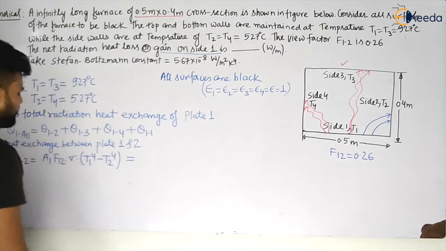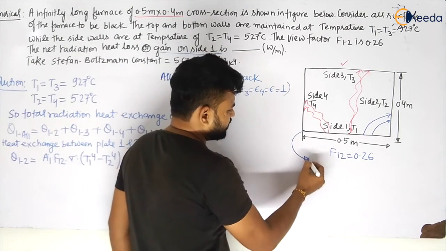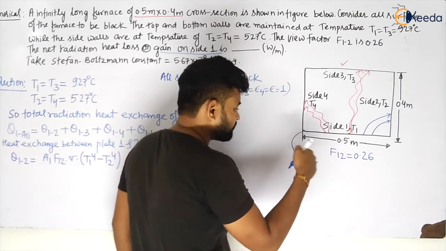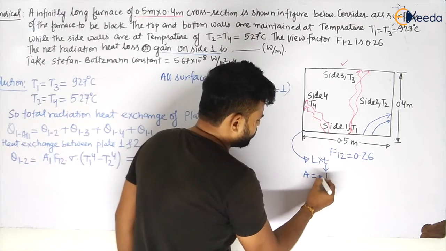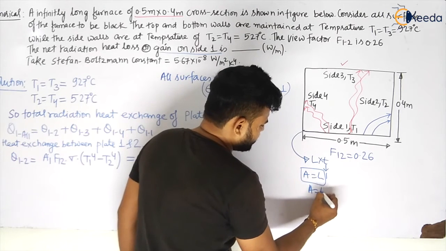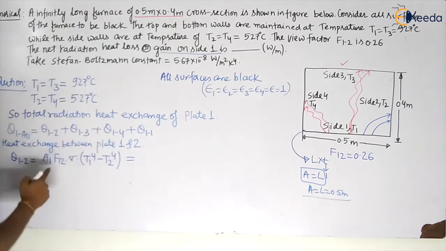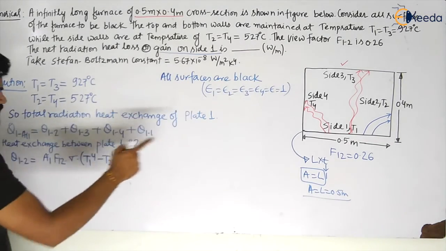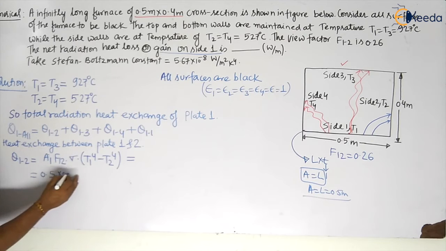What will be the area A1? For plate 1, the area will be given by length into unit thickness inside the plate, which I am taking as 1. So the area will become equal to L, my dear students, and that L is nothing but 0.5 meter. F12 is already given, my dear students. Let us put all values and find this one. That will be 0.5, and F12 is 0.26.